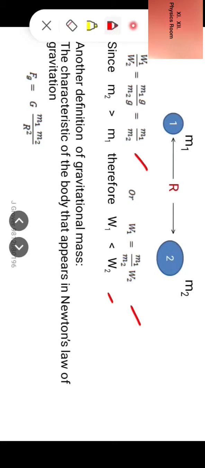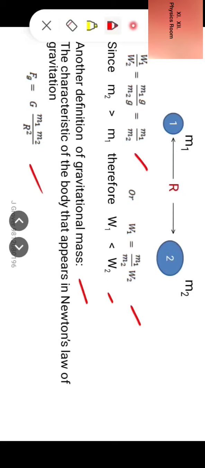Another definition of gravitational mass, let us look at. The characteristic of the body that appears in Newton's law of gravitation, which is given by the expression Fg is equal to G m1 m2 by r square. I repeat, the characteristic of the body that appears in Newton's law of gravitation is also defined as gravitational mass.